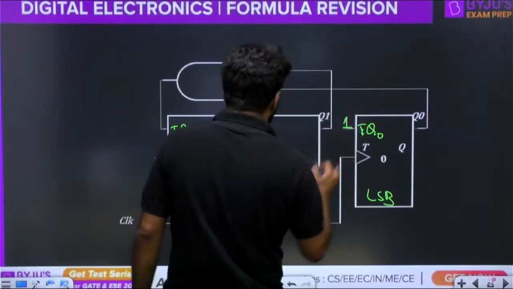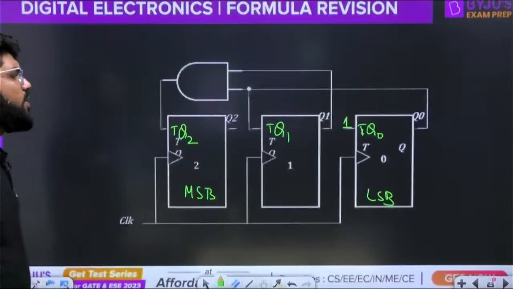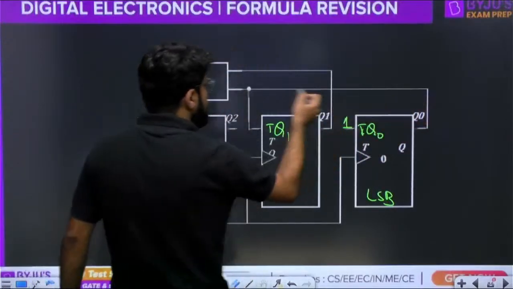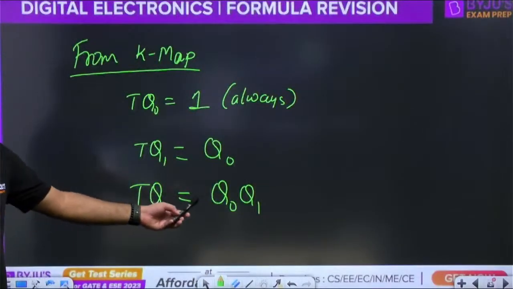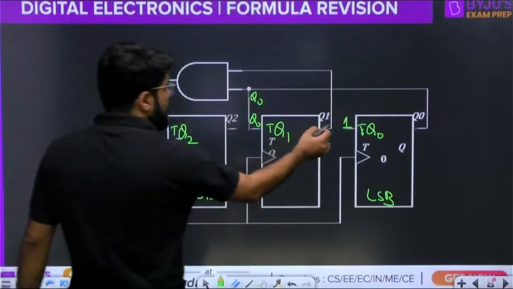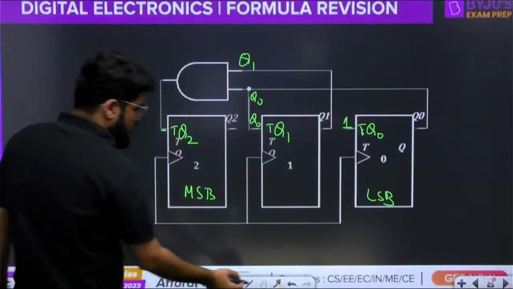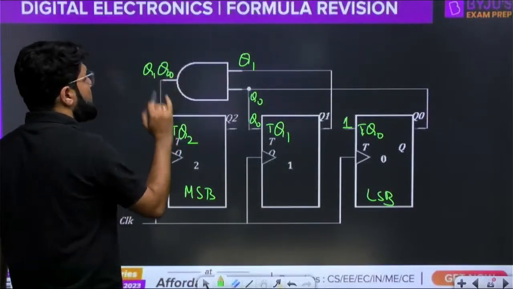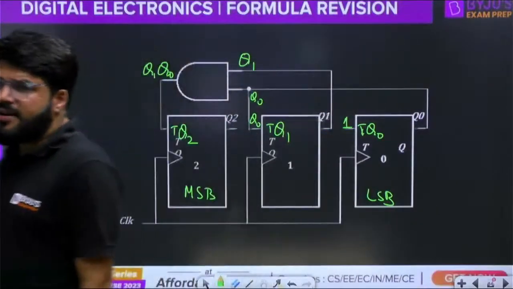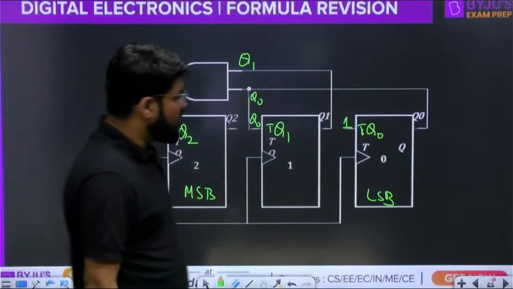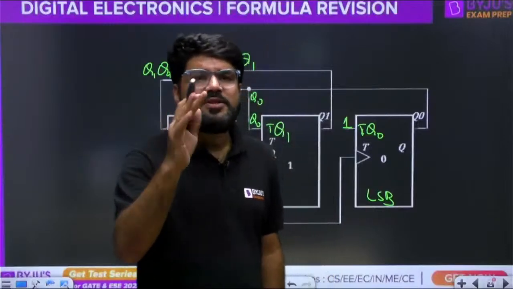What is TQ0? It is always 1. Now dhyan dena. What is TQ1? TQ1 should be equal to the Q0, and that is the connection shown here. This is Q0, this is Q0. Correct. What is the TQ2? TQ2 is the product of Q1, Q0. To take their product, I have taken the AND gate, and this comes here TQ2. Correct. Chalo. What is the logic circuitry for a 3-bit synchronous counter? Of course, 3-bit hai, so for every bit we need 1 flip-flop, so 3 flip-flops plus 1 AND gate.